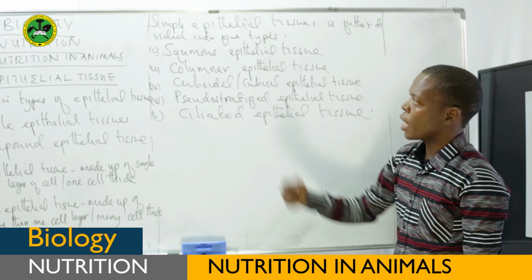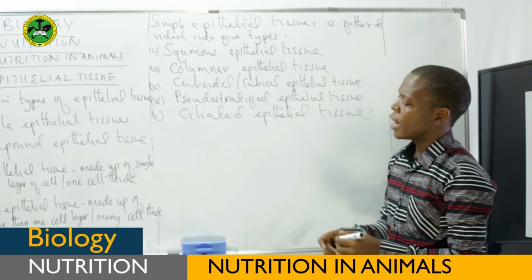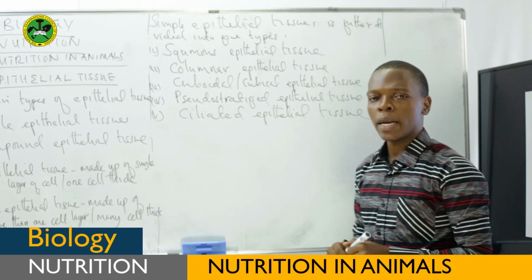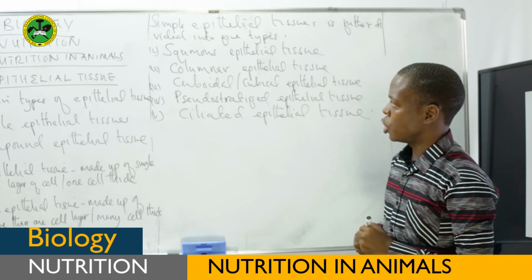Okay, the following are the types of simple epithelial tissues, but also, as we have said, we have other types of epithelial tissues which are made up of many layers of cells. We call them compound epithelial tissues.